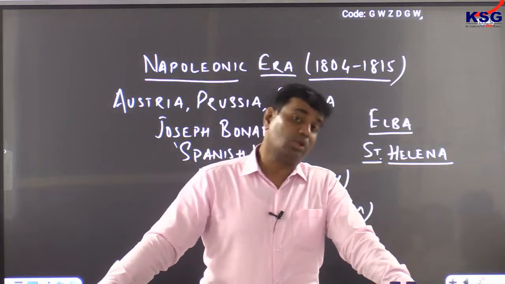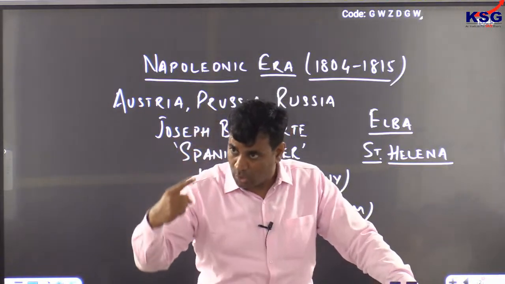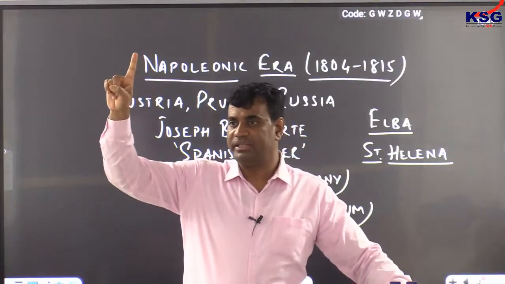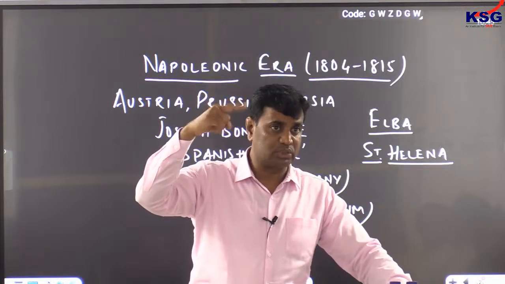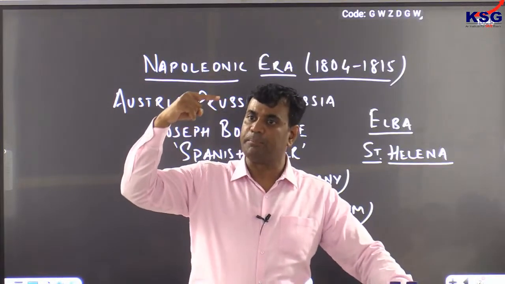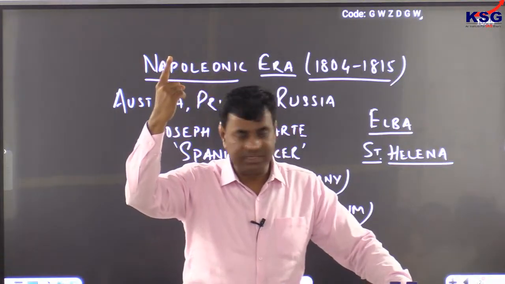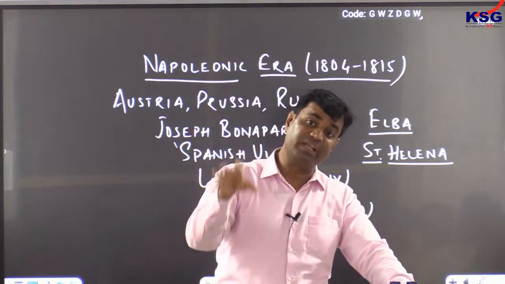And his sole objective was to re-establish Austrian domination over European continent, which had been disturbed by Napoleon. In other words, Vienna settlement wanted to return back to pre-Napoleonic era. That is era that existed before Napoleon's rule. So they wanted to return back to pre-Napoleonic era.